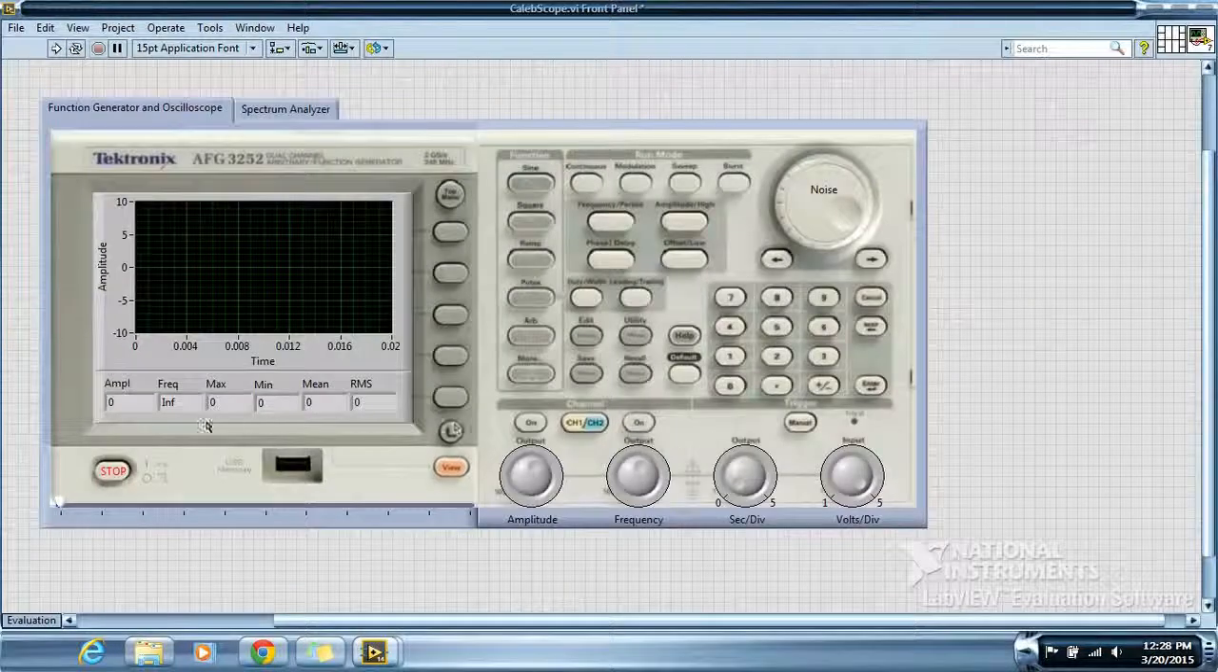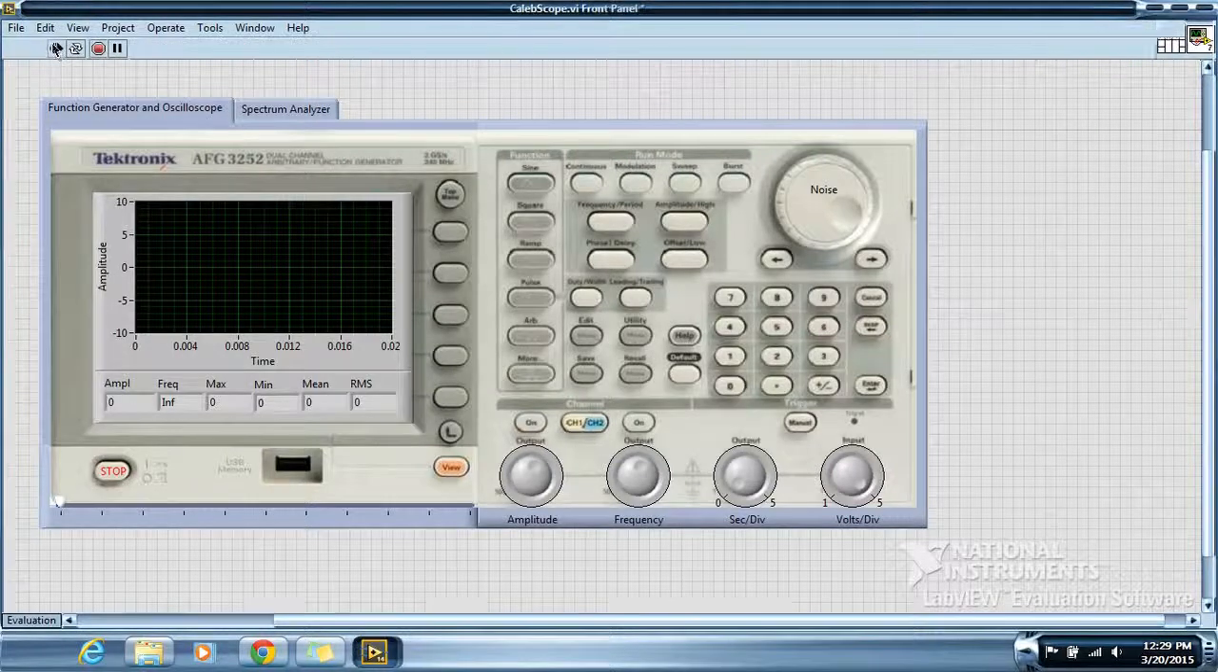Hello, welcome to my LabVIEW project featuring a function generator and oscilloscope as well as a spectral analyzer. Also, on these buttons on the right, I have the ability to produce a sine wave, a square wave, and some other waveforms, which we'll get to in a moment.